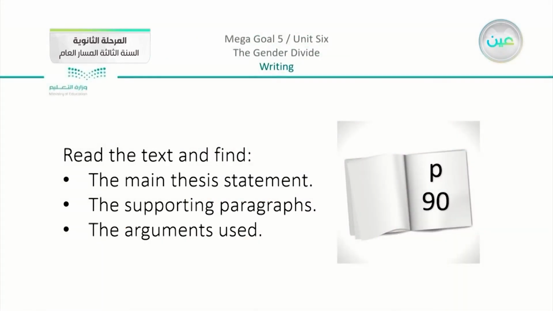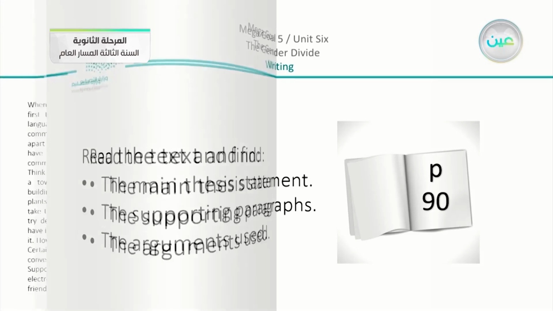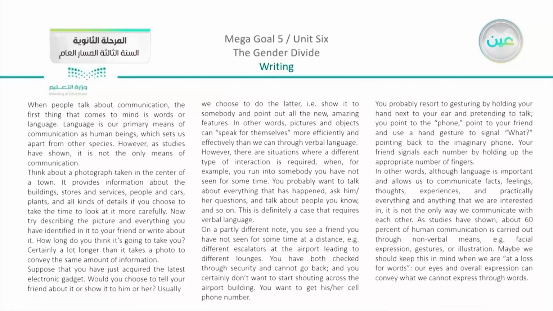Now we are going to open your books. Please open your books on page number 90. On page number 90, we have the instructions to read the text and find the main thesis statement, the supporting paragraphs, and the arguments used. So we have the complete paragraph or the passage here.